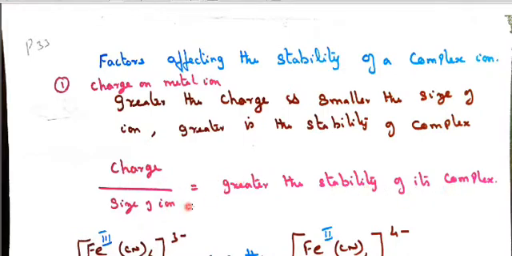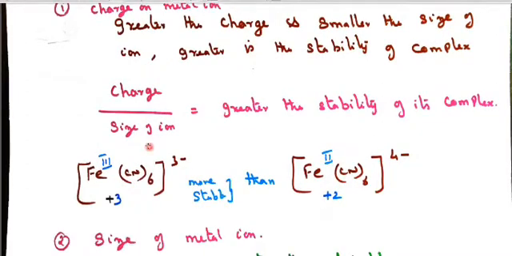If less size, because size is inversely proportional to stability, the complex has greater stability. So a smaller size will have a greater stability complex, and a larger size will have a lesser stability complex. This is a very short form of writing for any example they give. If you know these tips, we can easily give the answer.